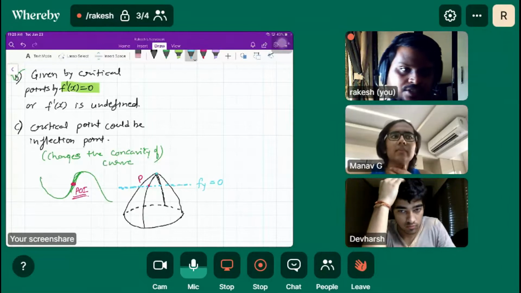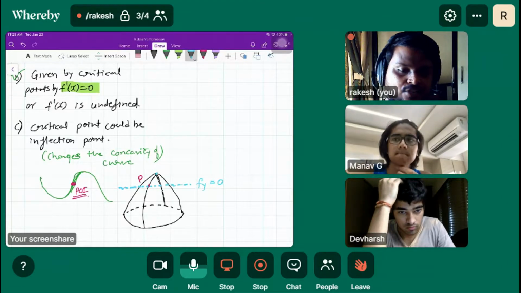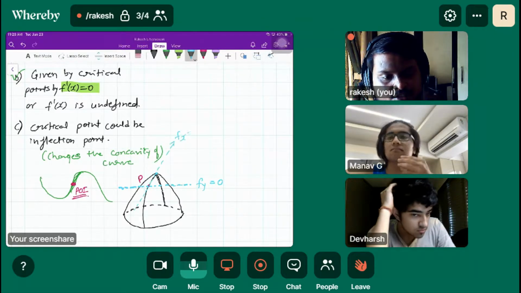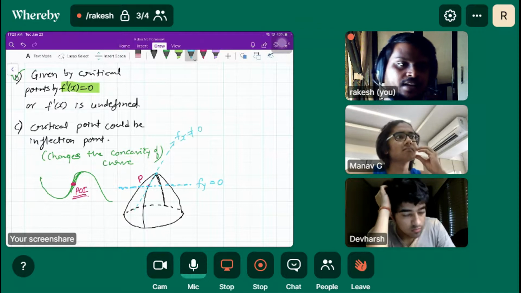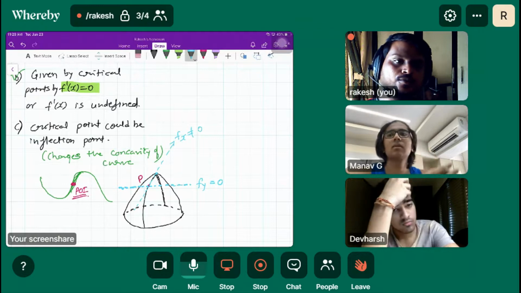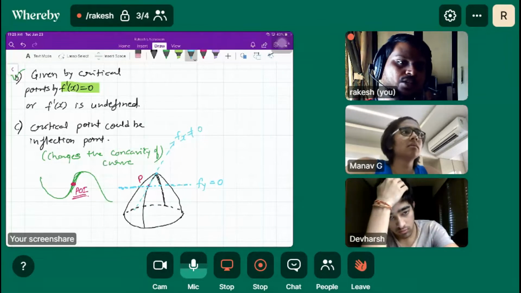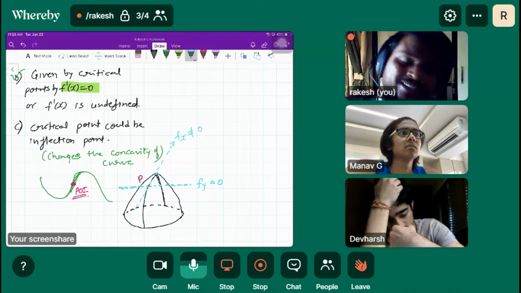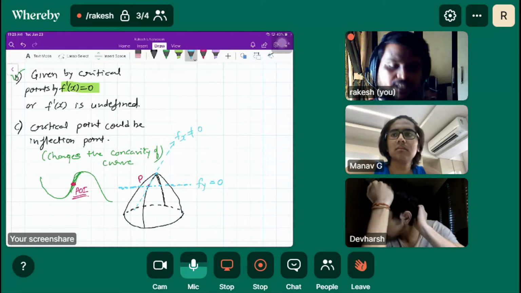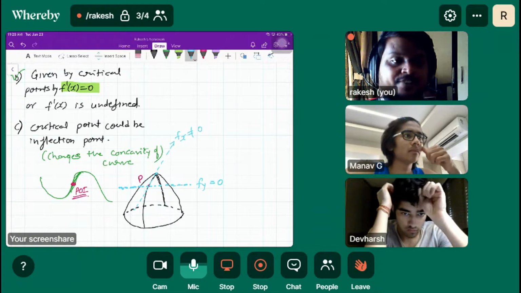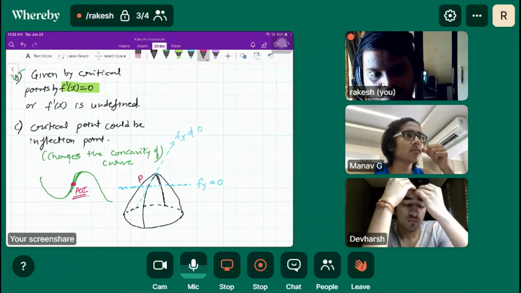And fx is this one, which is not equal to zero. So we can't say P is a peak, because fy is zero but fx is not zero. The peak is where fy and fx are both zero, like this point.